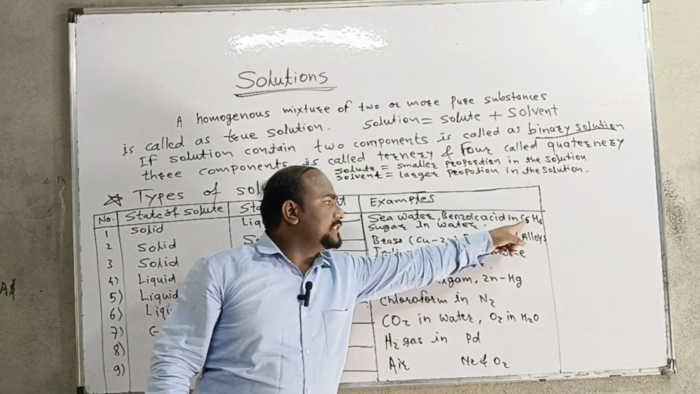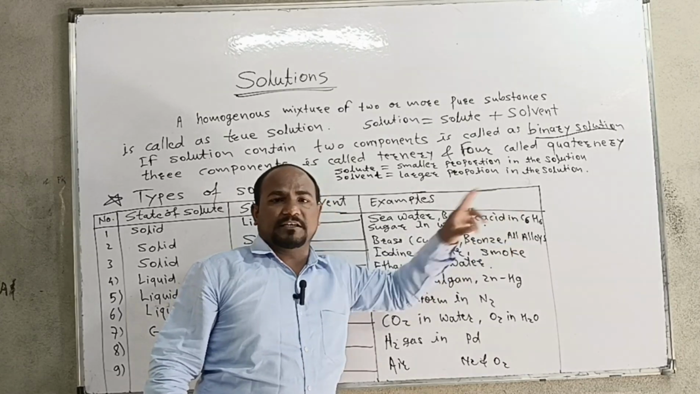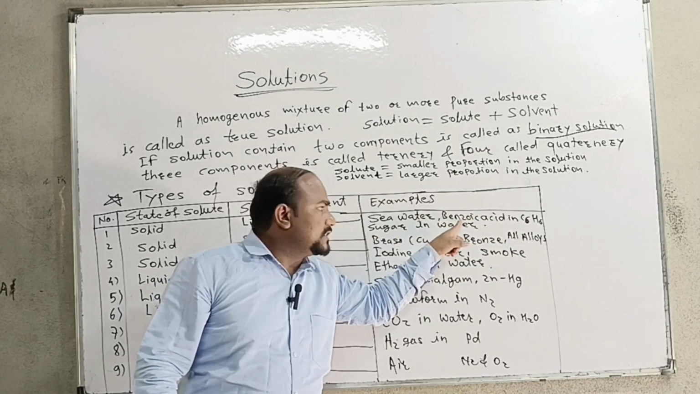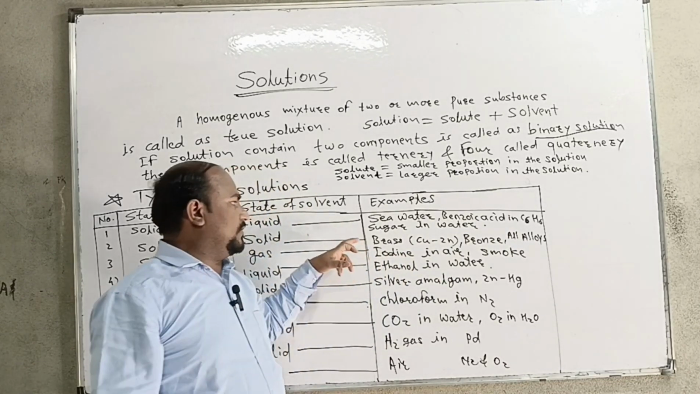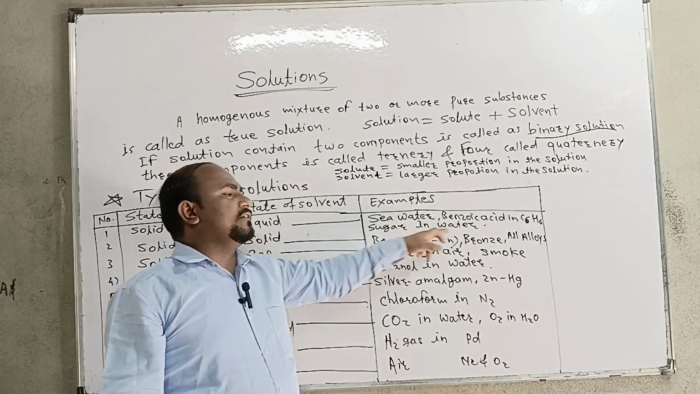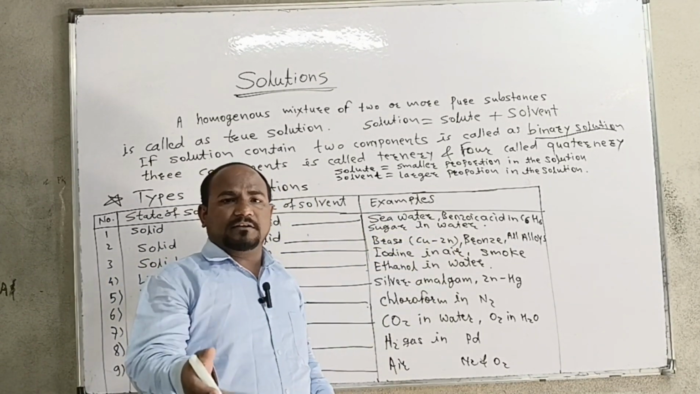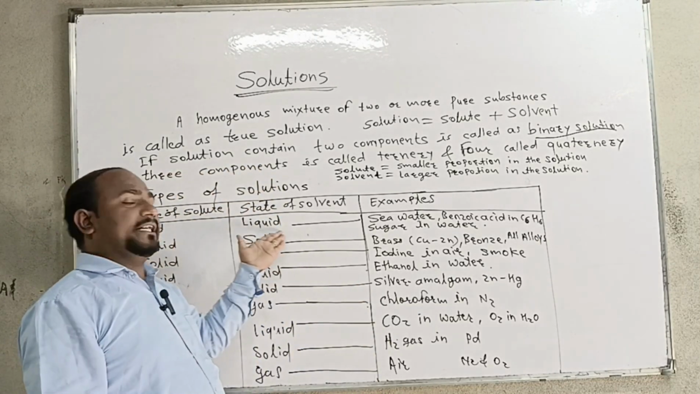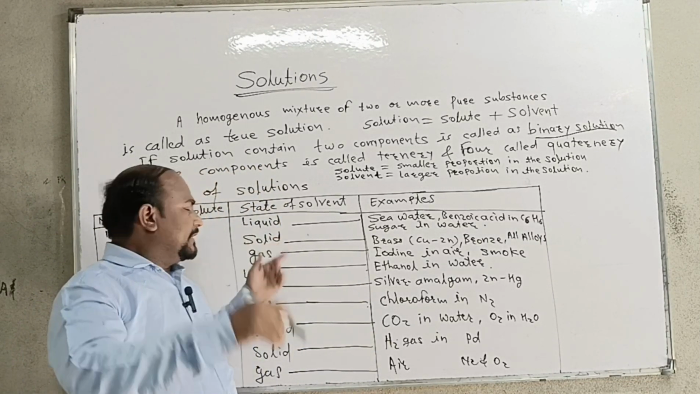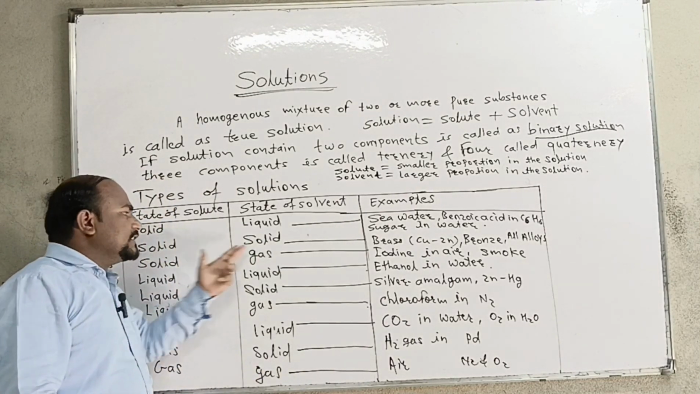C6H6 means benzene. So benzoic acid in benzene: benzoic acid is in the solid state and benzene is in the liquid state. Another example, sugar in water or salt in water. These are also examples of the same, that is, solid in liquid. Next one, that is solid in solid.